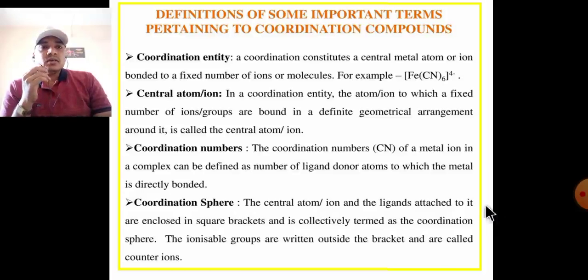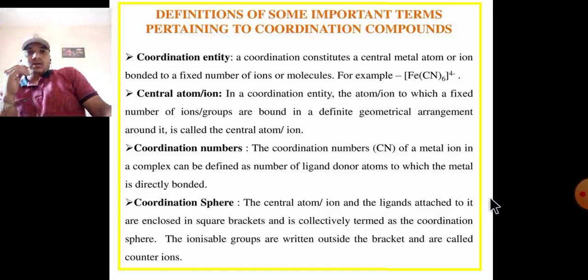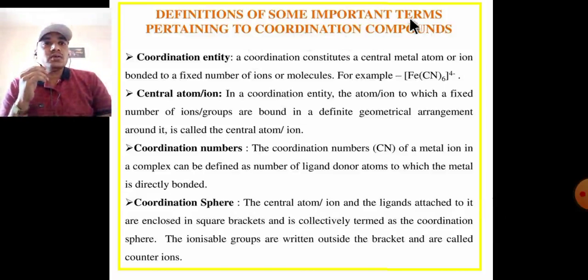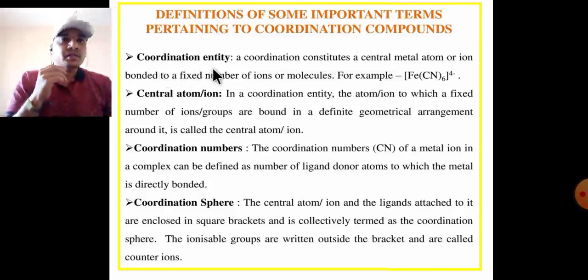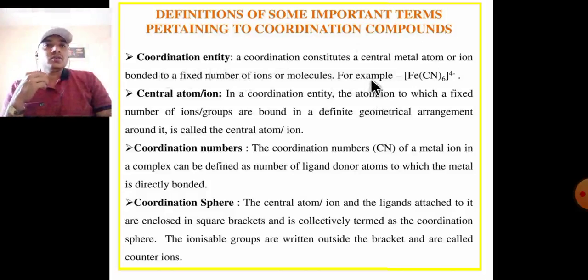Before starting, the important terms in the introduction: definition of some important terms pertaining to coordination compounds. First, coordination compound or entity. A coordination entity constitutes a central metal atom or ion bonded to a fixed number of ions or molecules. That is called a coordination compound.